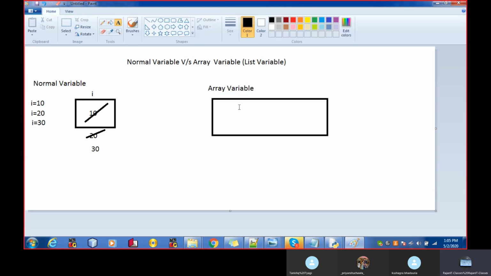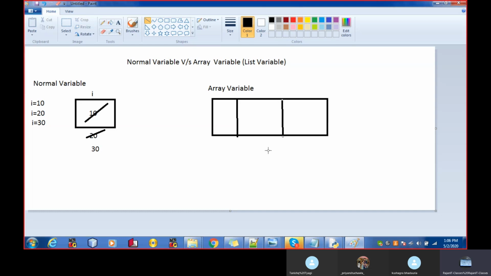Now we want this box to be able to hold more than one value. Let's say I want to have three values in this box. Then this big box will be divided into three parts.